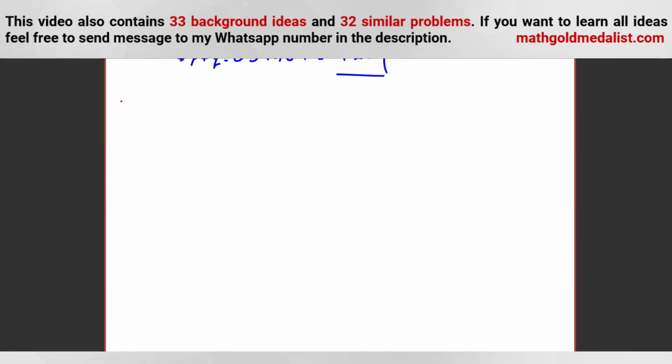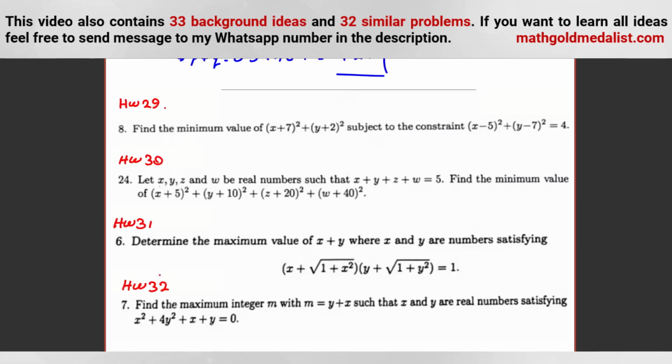Homework 29. You can solve these 4 problems. They're from SMO, Singapore Mathematical Olympiad, without Lagrange multiplier and with Lagrange multiplier. Okay, to get good at this idea, for finding the problems that we have a condition, like this problem of AIME.